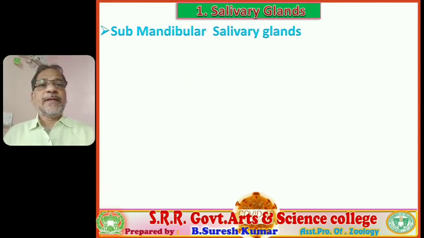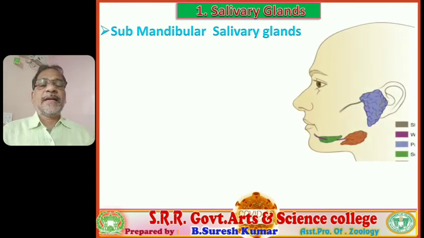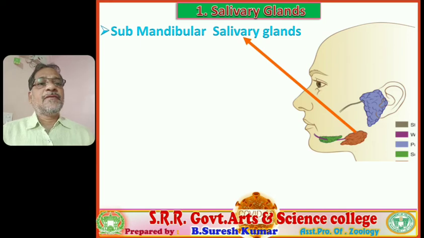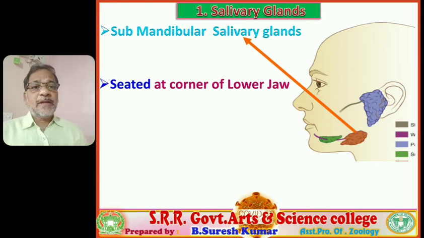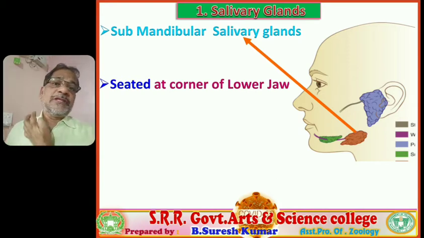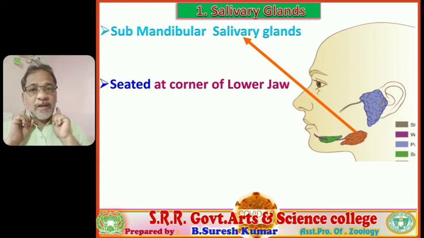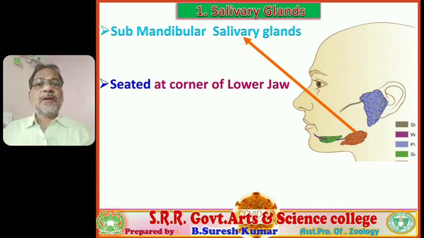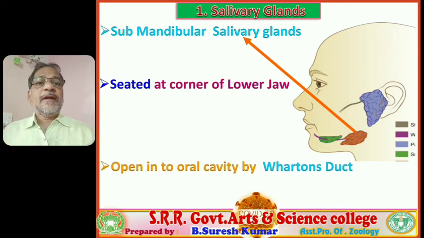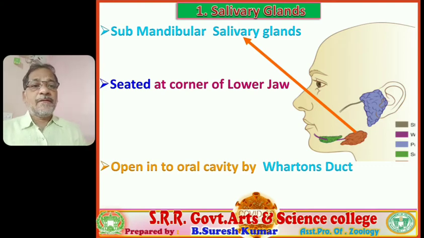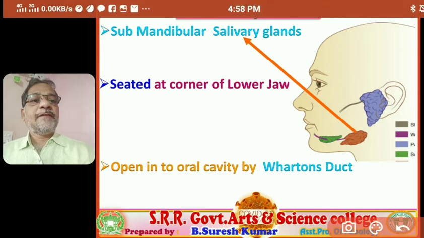Right. Third variant, submandibular salivary glands, also called submaxillary salivary glands. These are located at the corner of the lower jaw, and they open into the oral cavity by means of Wharton's duct. Very important.